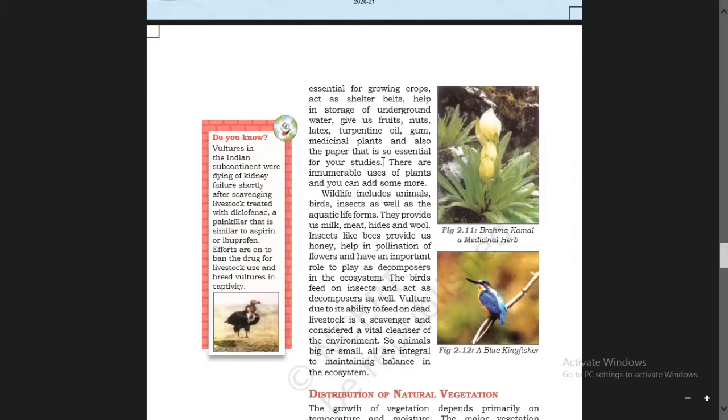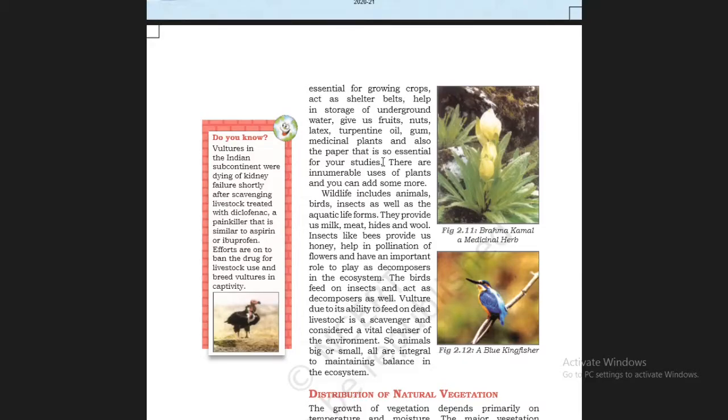Latex means milky fluid found in many plants. Many medicines also we get from plants.